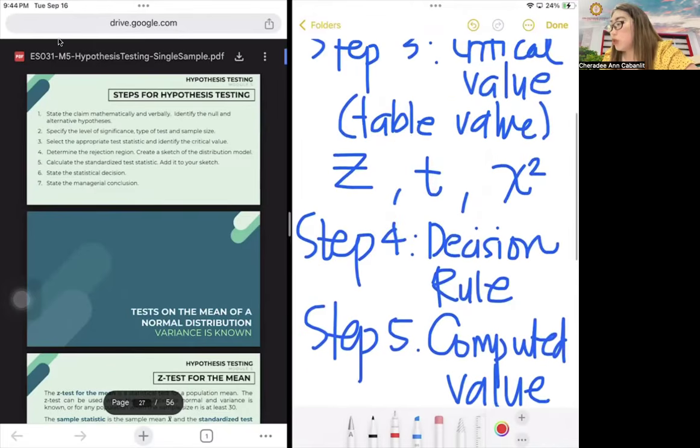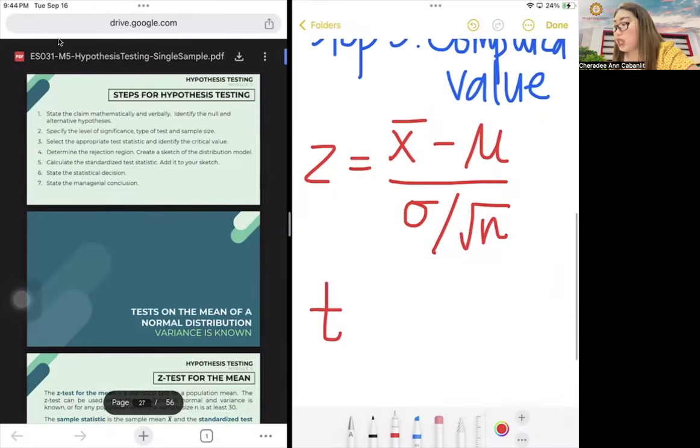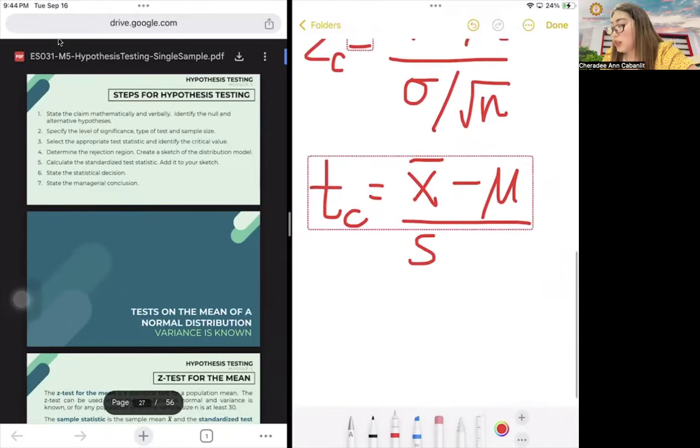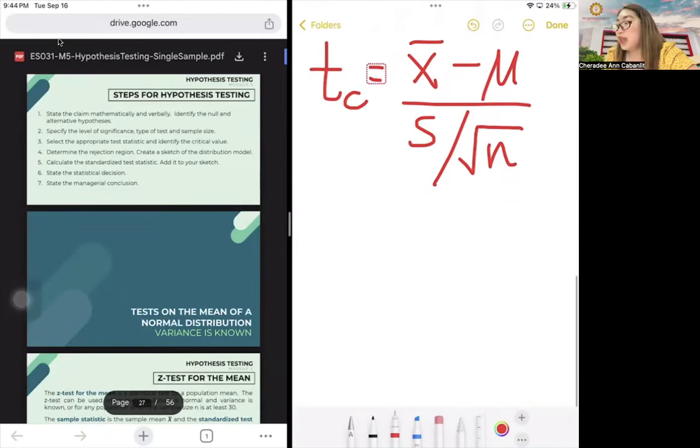By the way, we can call this ZT, TT, or chi-square T, meaning they are table values. While here, we can call this ZC, TC. So still x bar minus mu, but the only difference is we will use the sample standard deviation, then still square root of N. Okay? And then, if it's proportion, it's always Z.